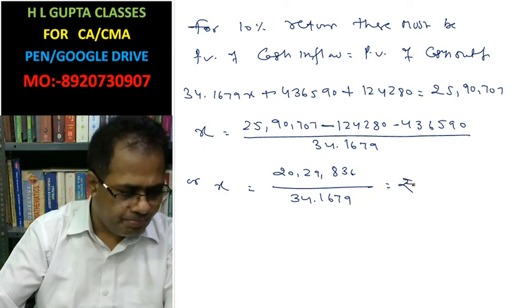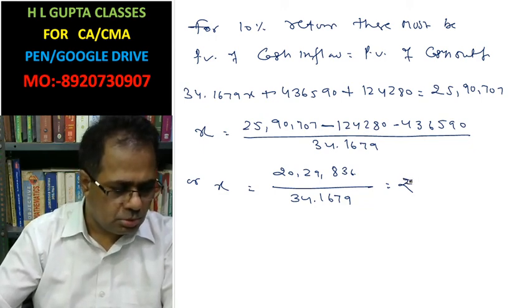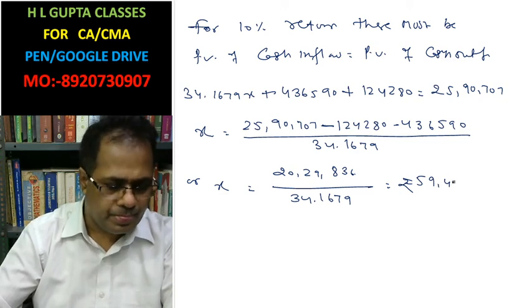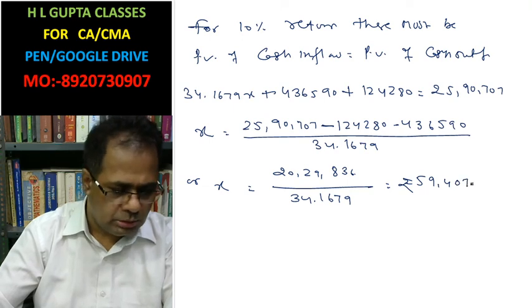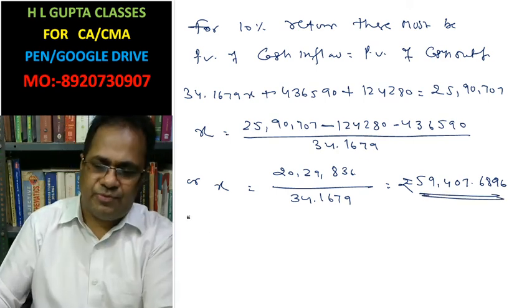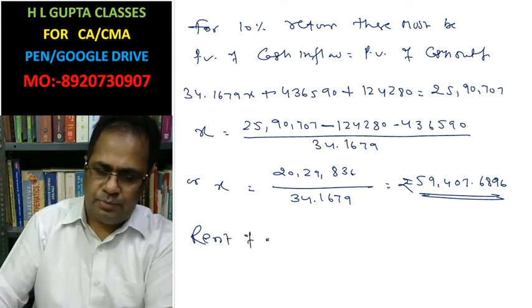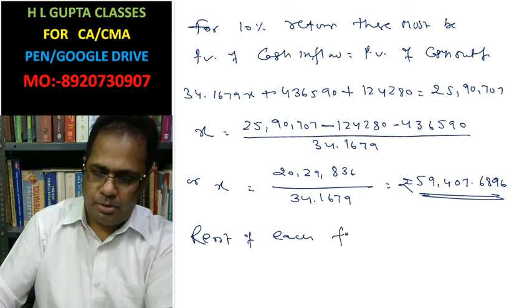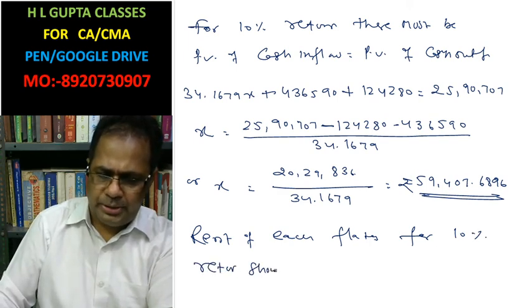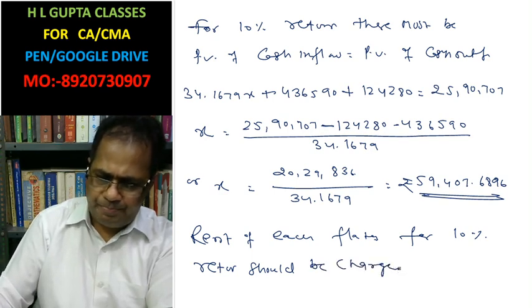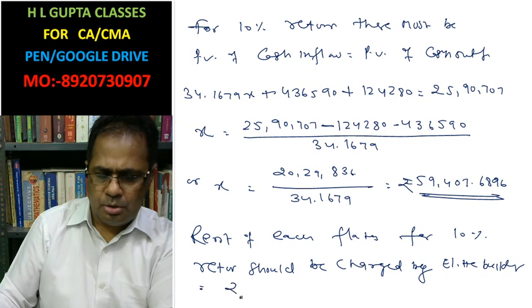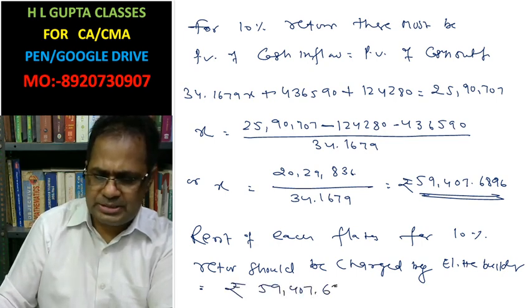This is rupees 59,407.6896, the value of one flat's lease rent. The annual lease rent of each flat for a 10% return that should be charged by the elite builder from the foreign embassy is 59,407.6896.